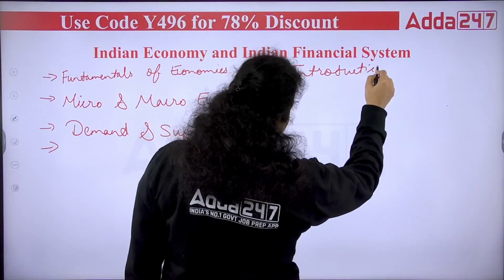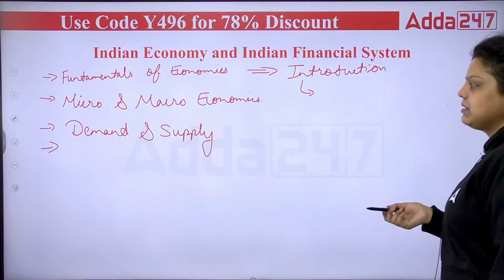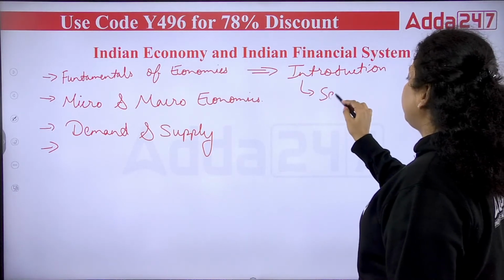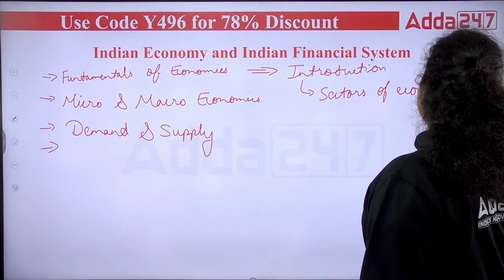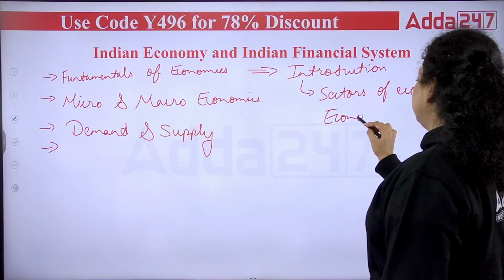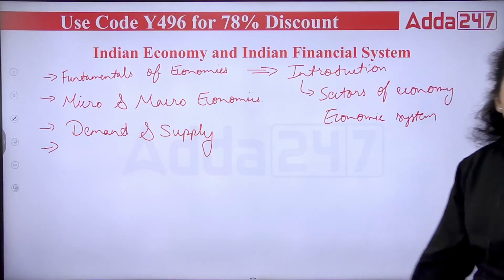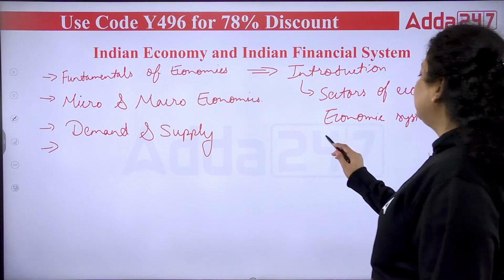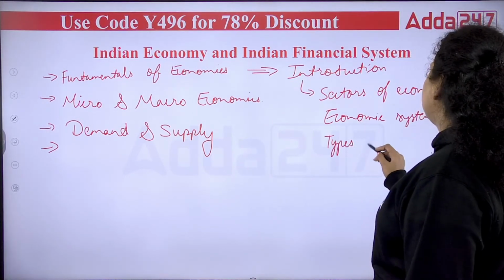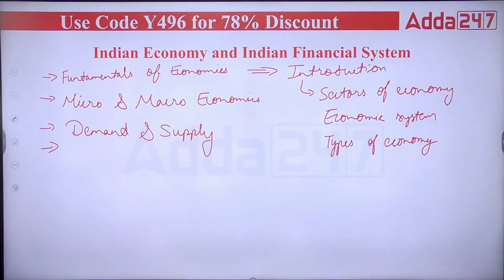We have to cover the total introduction of economics. For example, we have to cover micro and macroeconomics as a part of the fundamentals. Apart from that, the sectors of the economy, and then we have to cover economic systems, like capitalistic economy, socialistic economy, mixed economy, that's a part of your economic system. Apart from that, the types of economy, like open economy and closed economy, that we have to cover. So these are the basic things which we have to cover under the fundamentals of economics only.